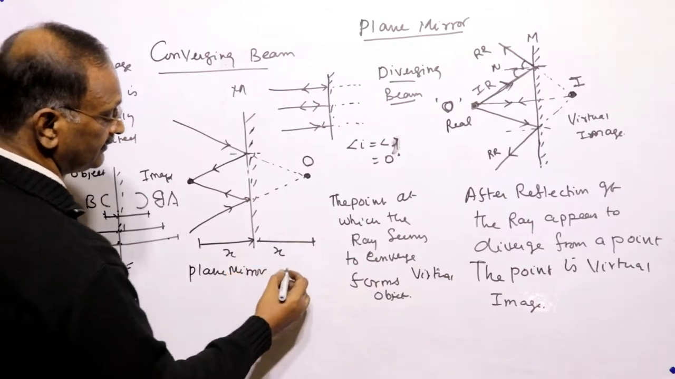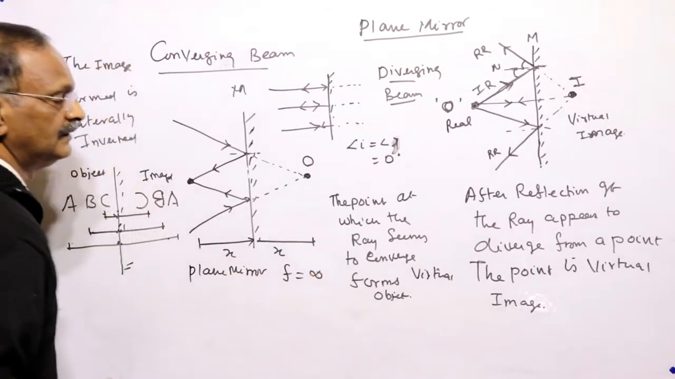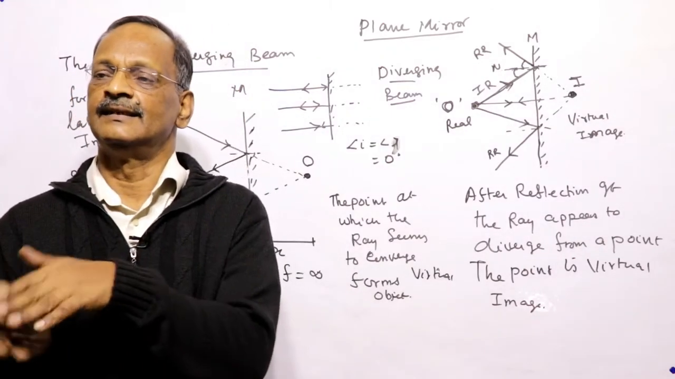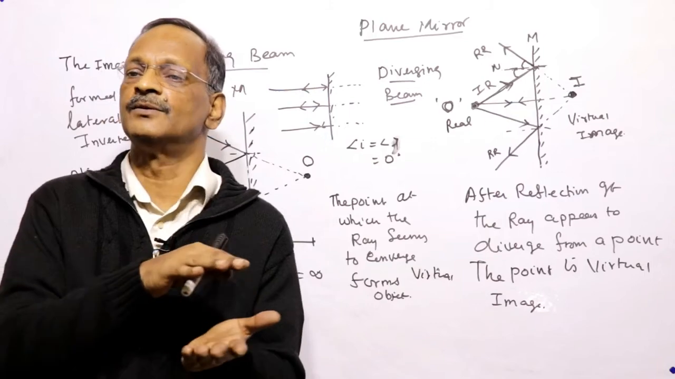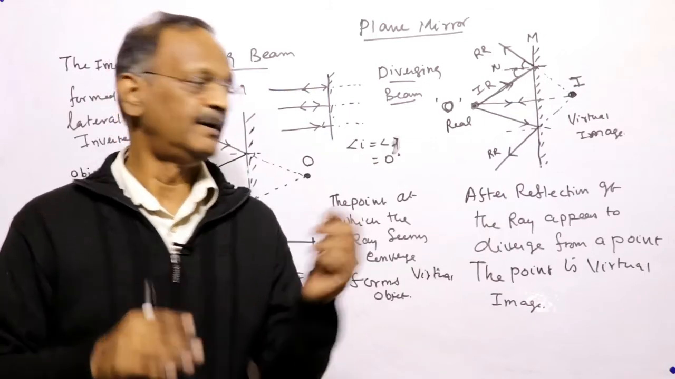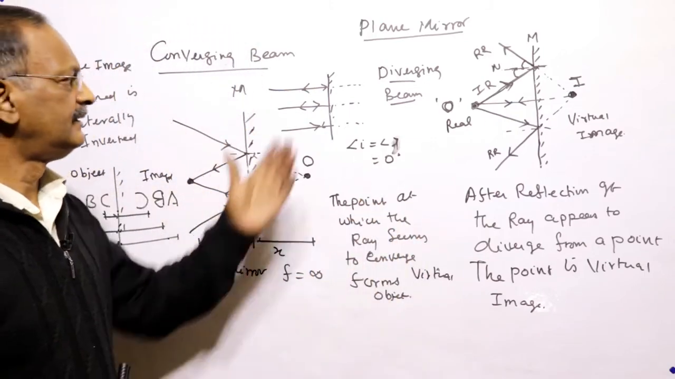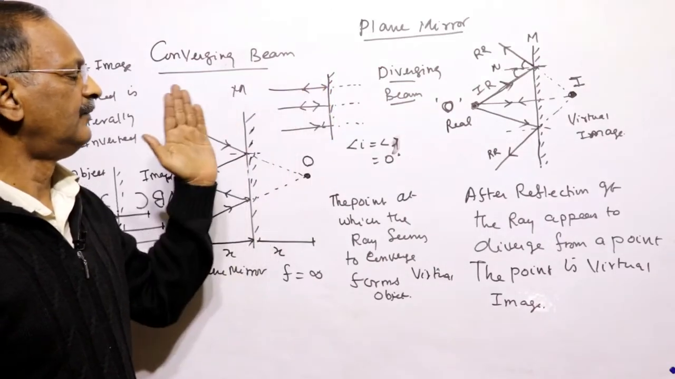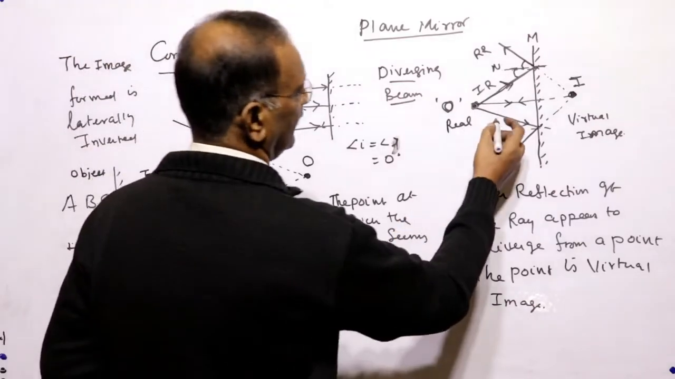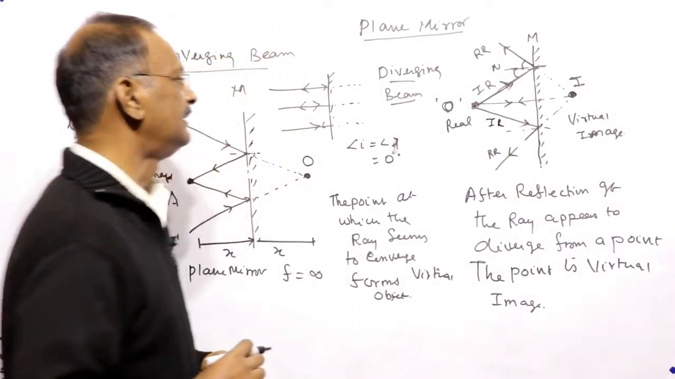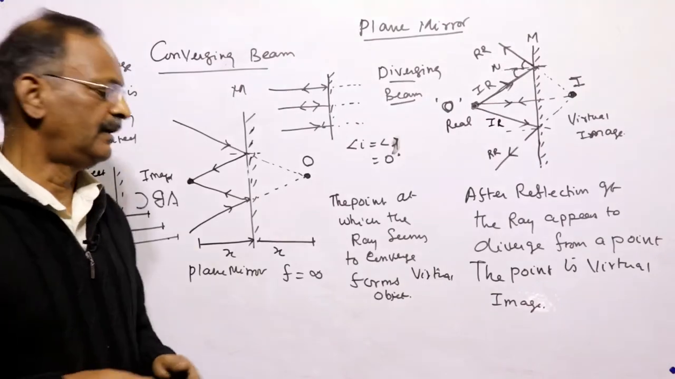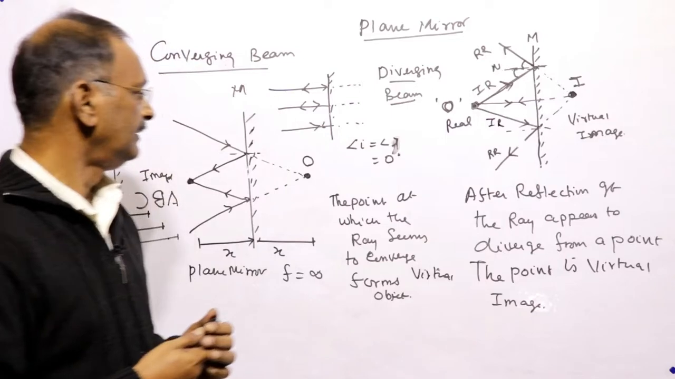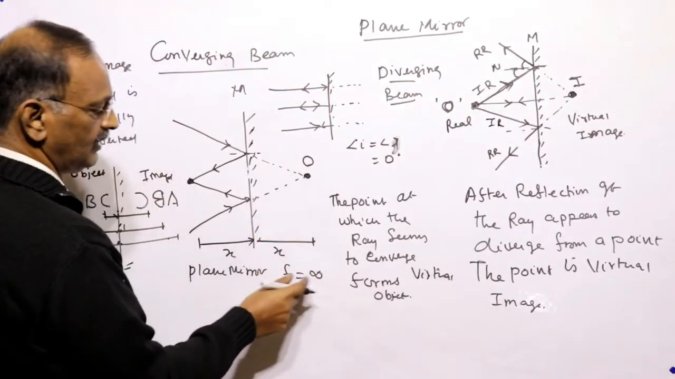For a plane mirror, the focal length is infinity. Unlike a concave mirror, where the rays somewhere intersect, forming a real image, or appear to intersect, forming a virtual image, here they do not intersect. The incident ray and reflected ray are supposed to intersect at infinity, and that point we call the focus. Therefore, for a plane mirror, the focal length is infinity.